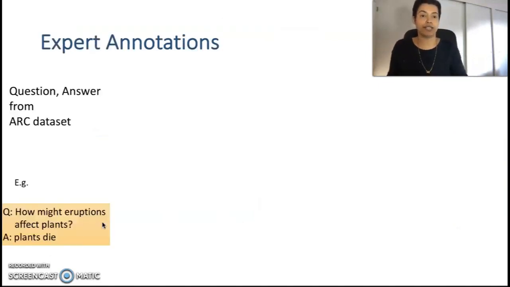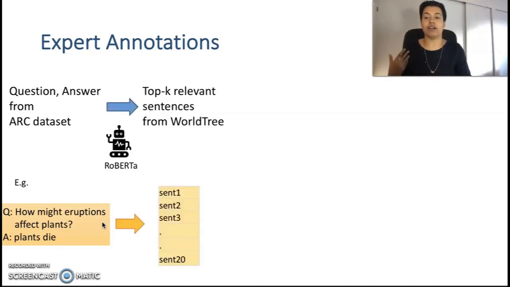Starting with this motivational example, we have created the EntailmentBank resource through expert annotations. We take each QA pair from our dataset and run it through a RoBERTa-based IR model against the WorldTree corpus, which is well suited for this task.